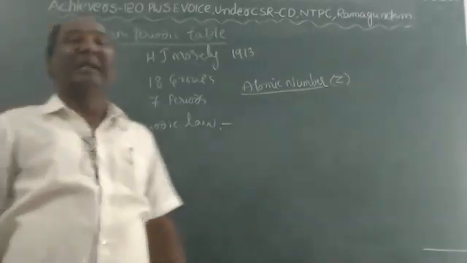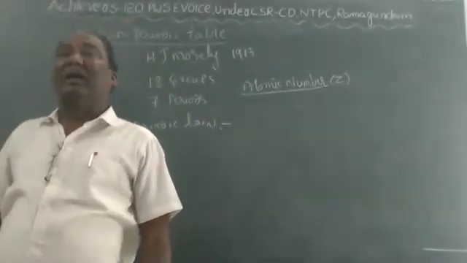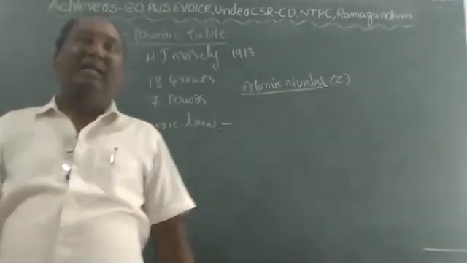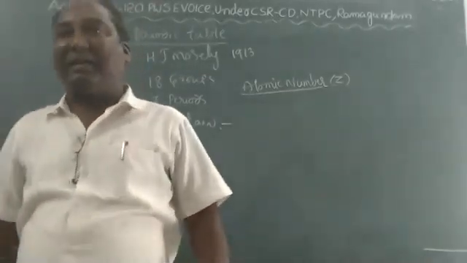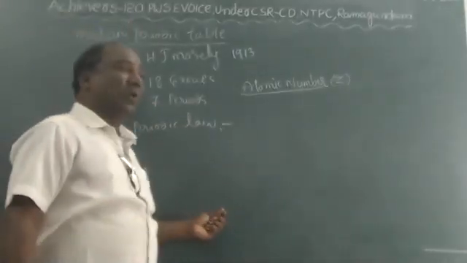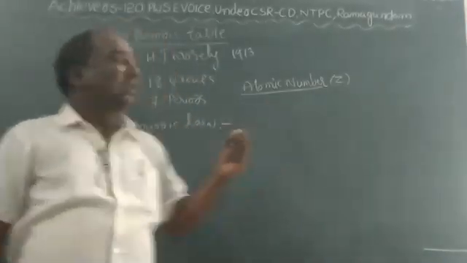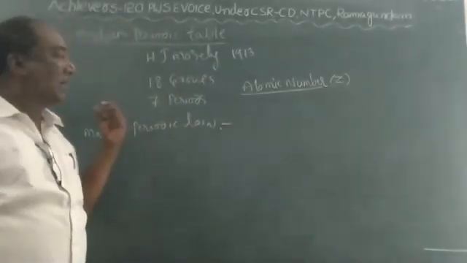Moseley said that atomic number is the main property of an element. According to that, he constructed the periodic table by atomic number. The total elements present in the periodic table, more than 100 elements, are arranged in systematic order of their atomic number.